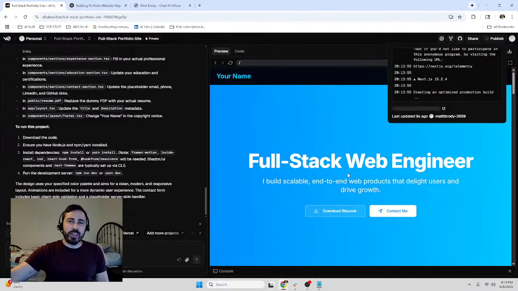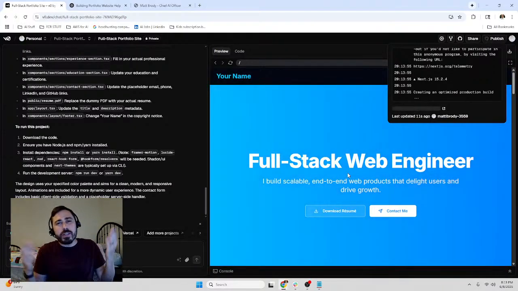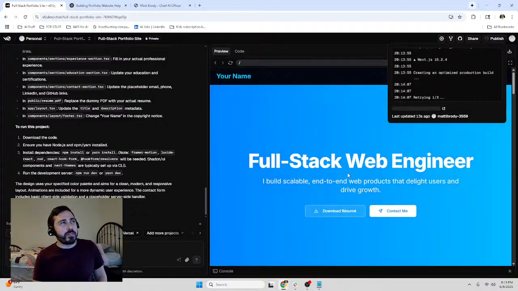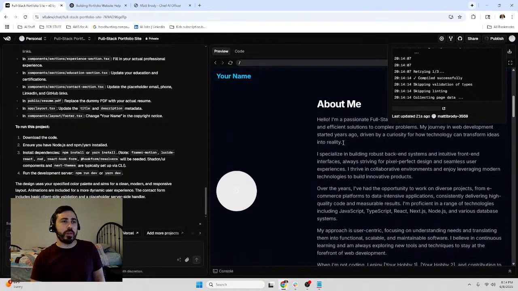So again, it's basically just creating a template for you from scratch, which again, you can always just buy off one of these websites. You just go through and find a website, but you can be way more specific with this. Again, you can tell it to do different animations. You can have it do a lot of different things.